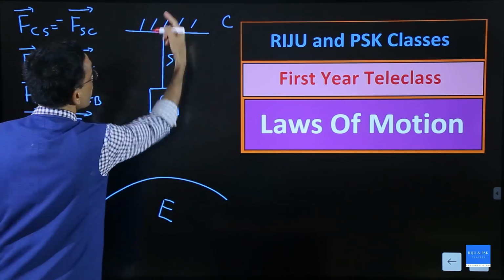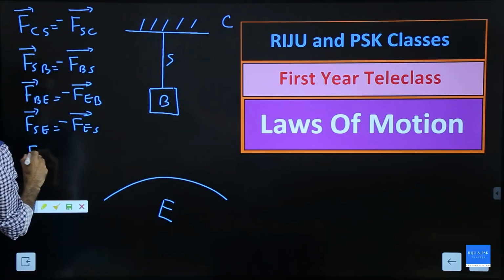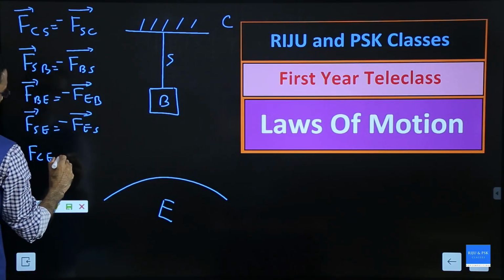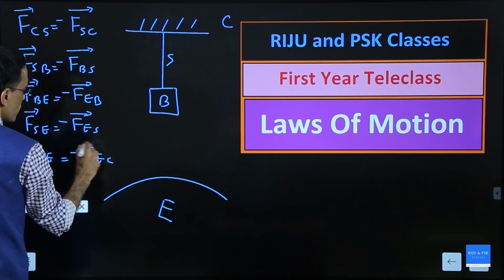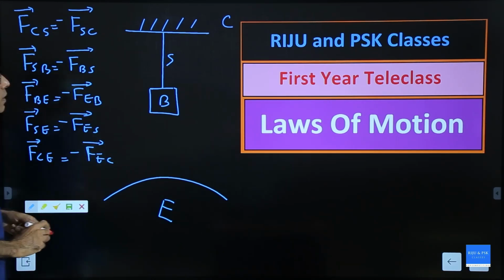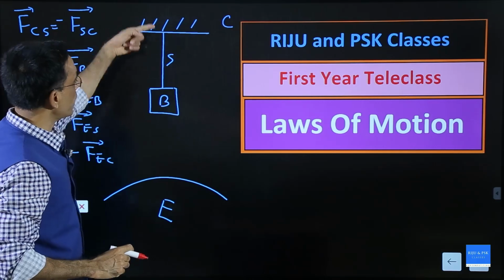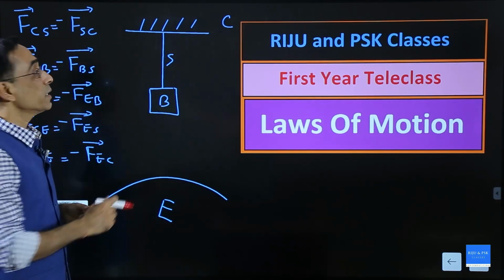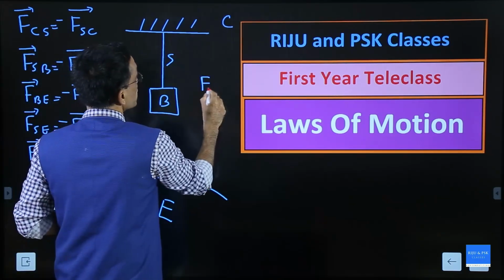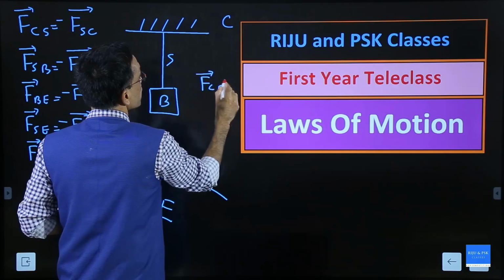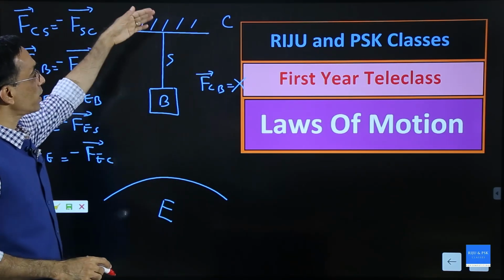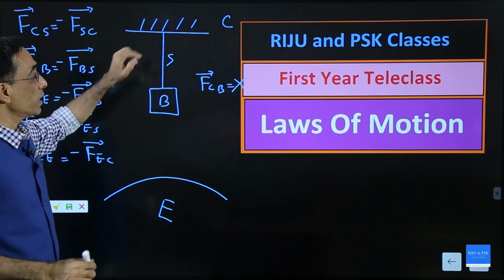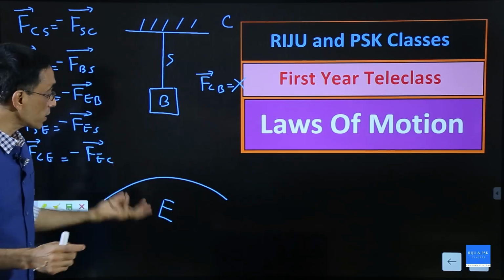Then take earth and the ceiling: force on the ceiling by earth. The pair for that one is force on earth by the ceiling. But is there a force on the ceiling by the block? There is no such force, because the block cannot directly apply a force on the ceiling without physical contact, but earth can do that.